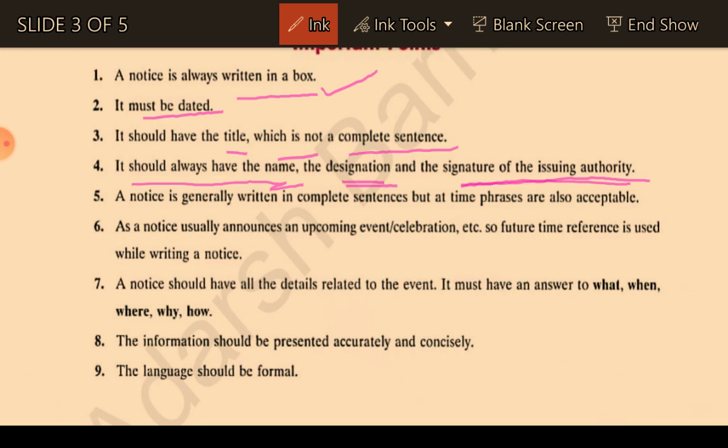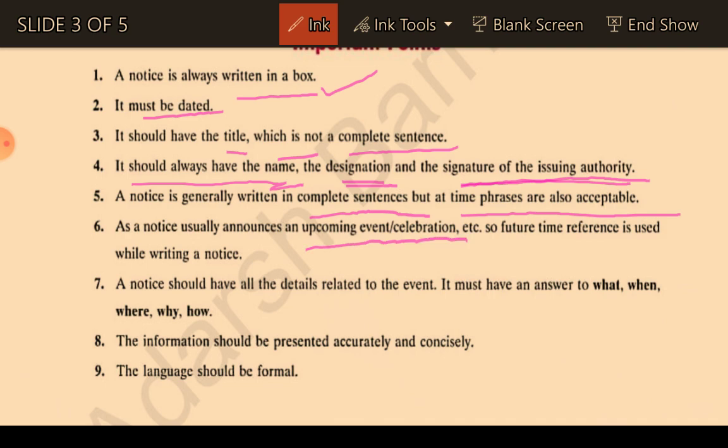The notice is generally written in complete sentences, but phrases are also acceptable. That means a kind of complete sentence must be there, but it should be very to the point, and should not be extended too much. The sentences in a notice should be completely to the point. A notice usually announces an upcoming event.